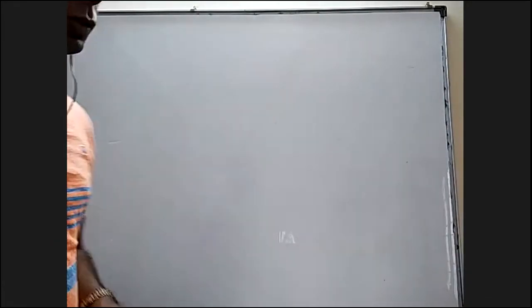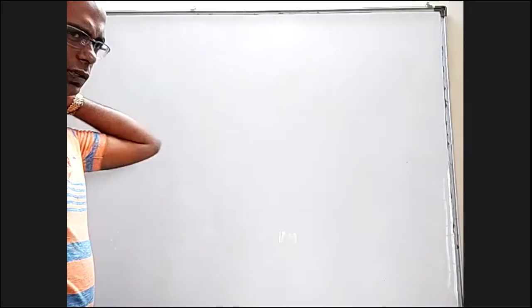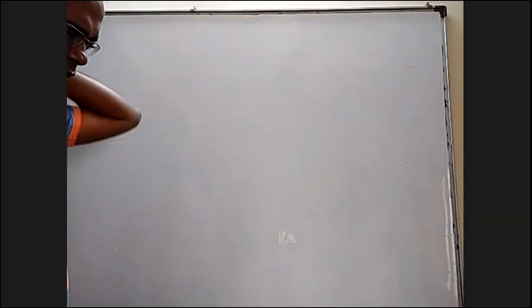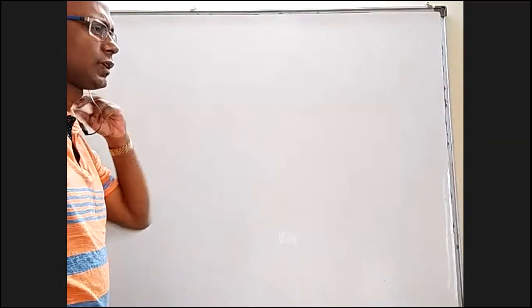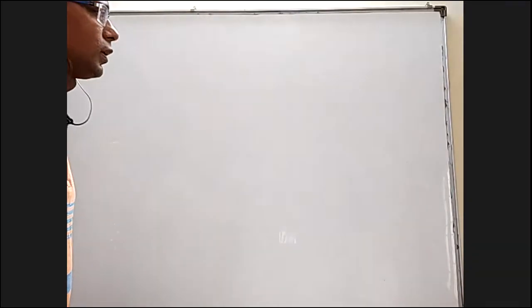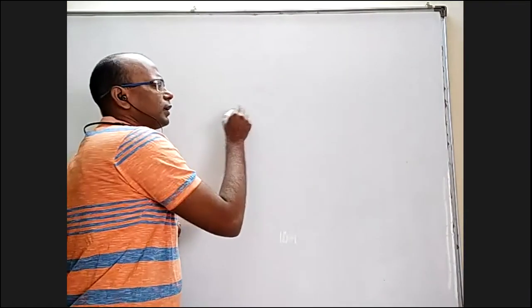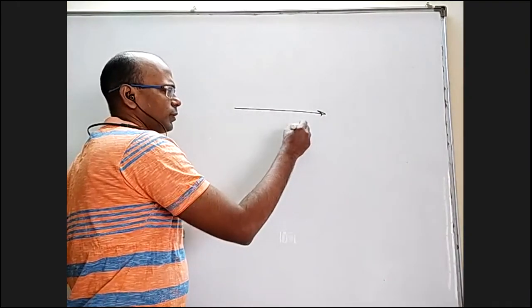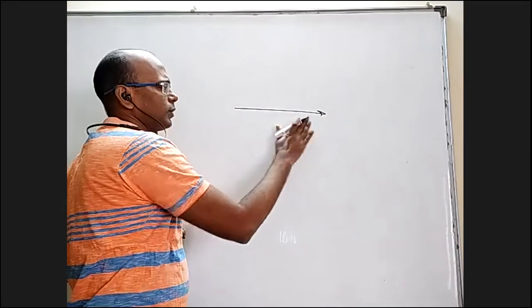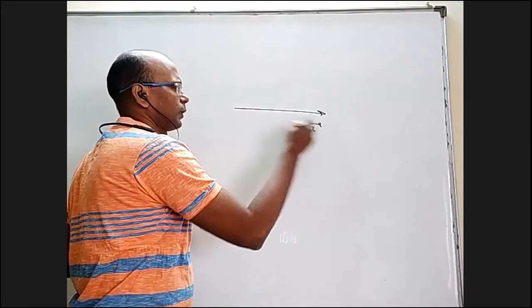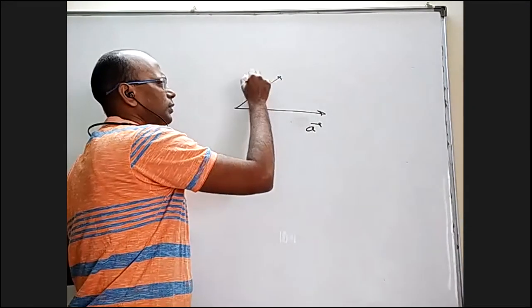Okay, coming to projection. Of course, component and projection, these words are sometimes used interchangeably. Sometimes they use scalar component and vector component, all that. But the thing is, let us have a vector A bar and a B bar.